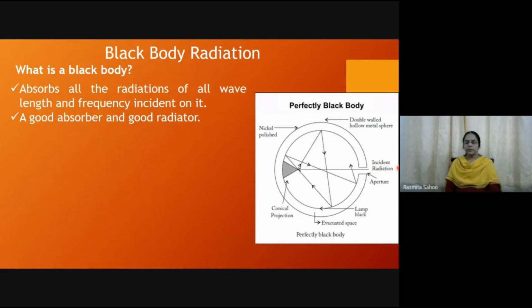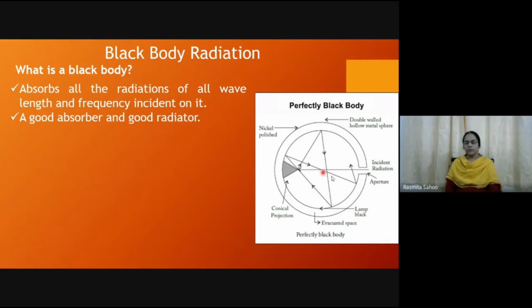When the incident radiation comes in through a small opening, just in front of that opening there is a small projection, so that whenever the incident ray comes, it gets reflected, and again it hits the surface at this point. Here again it gets reflected, hitting the surface at another point inside the body.